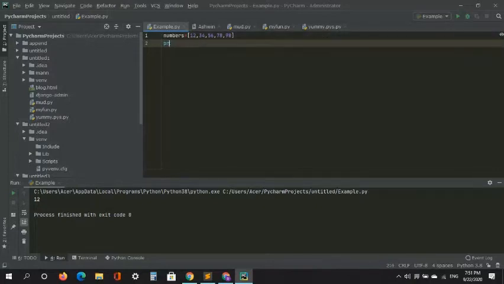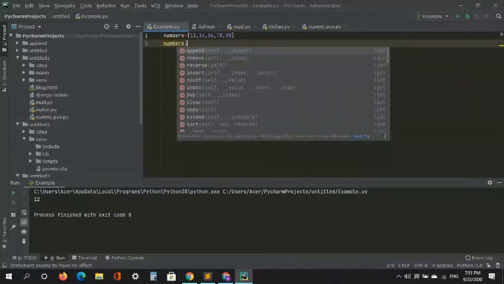Let's see some operations you can do with a list. So what you can do is say numbers, and when we type dot, see how much stuff we get. We get append, remove, reverse, insert, count, index, pop, clear, copy, extend, etc. For now, you'll just be focusing on the main functions.